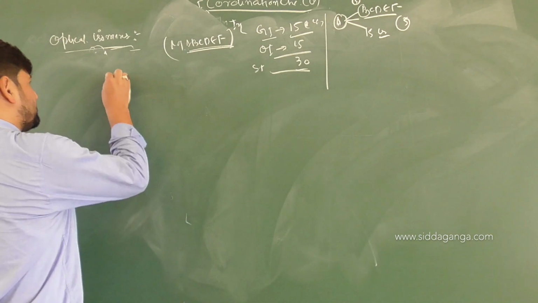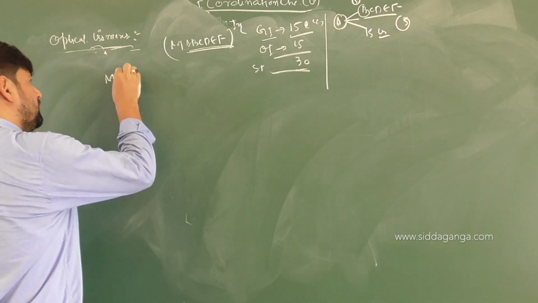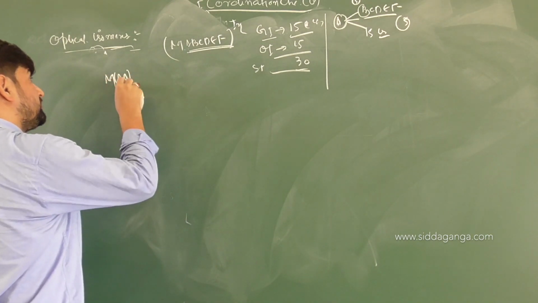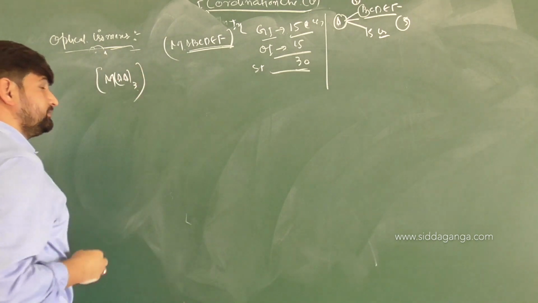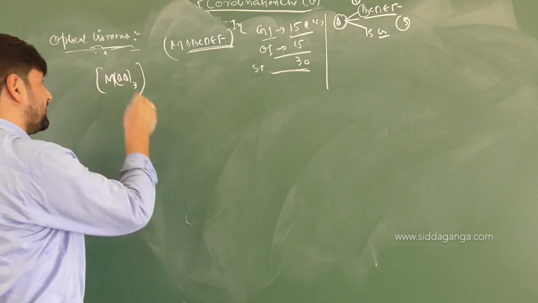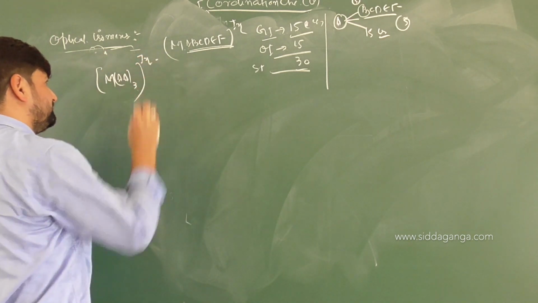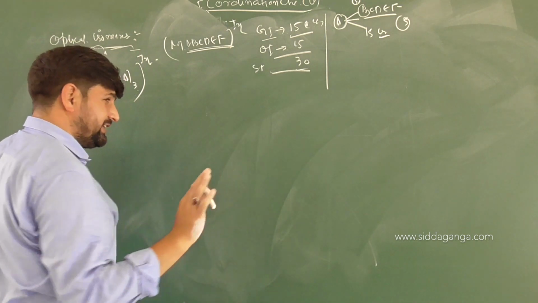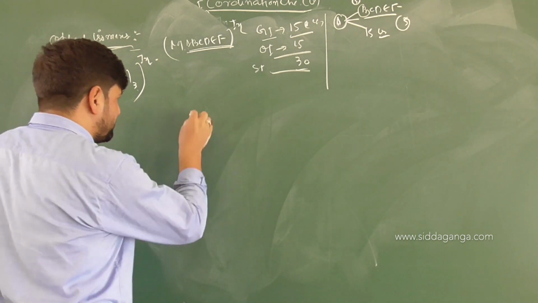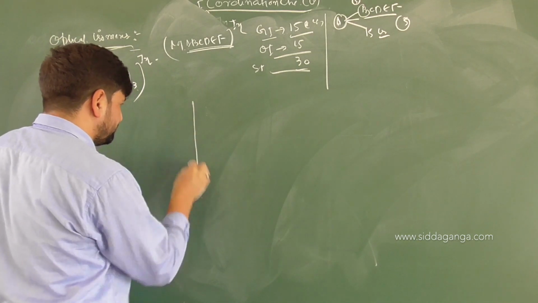Say if I have a complex like M, A, A symmetrical bidentate ligand, how many times? Thrice. M, A, A thrice, plus minus n. Now when I draw it, I'll see first of all, in general, the way you do it according to mirror image. So I'll draw it out.